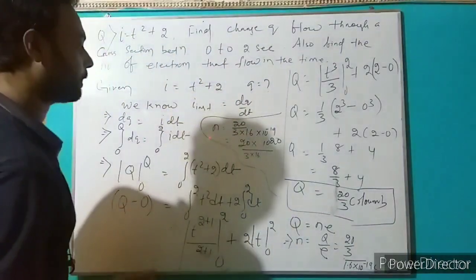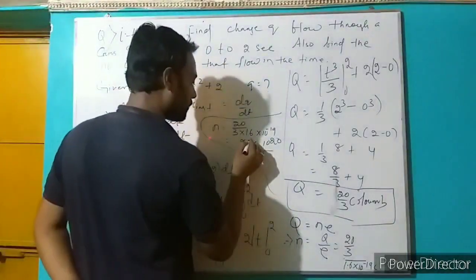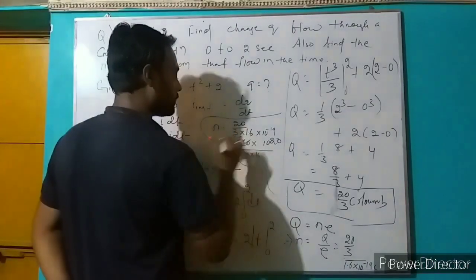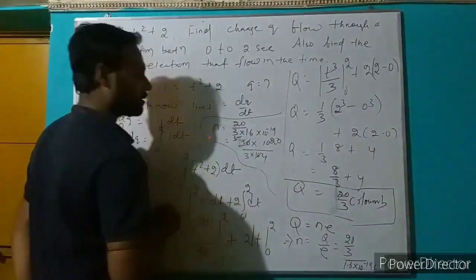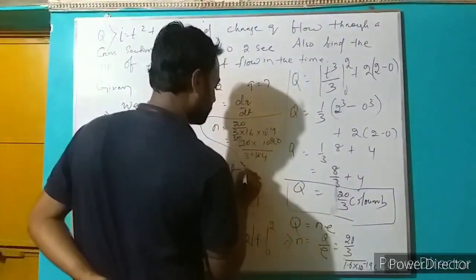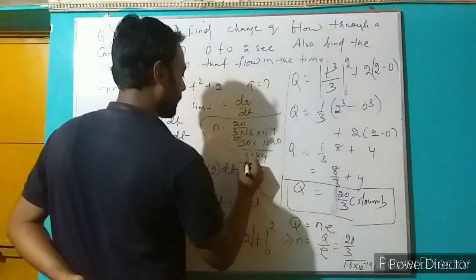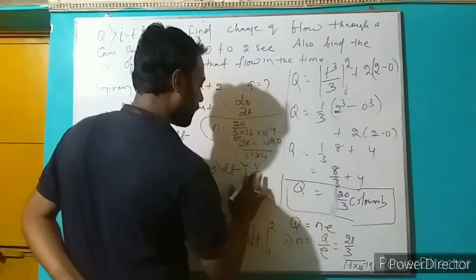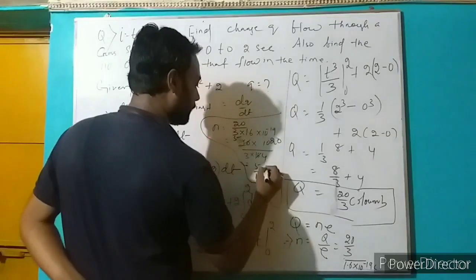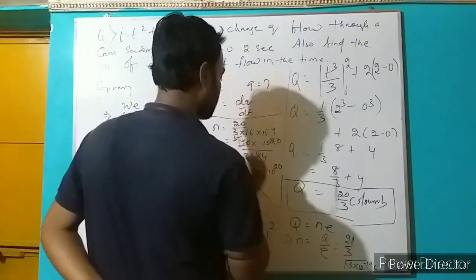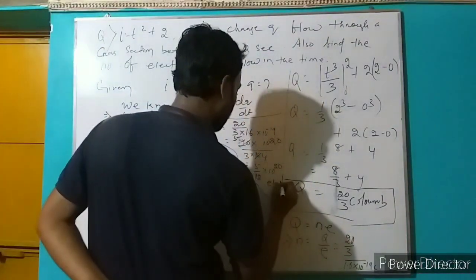Then 4 fives are 20, 4 fours are 16. So here we get 5 by 12 into 10 to power 20 electrons.